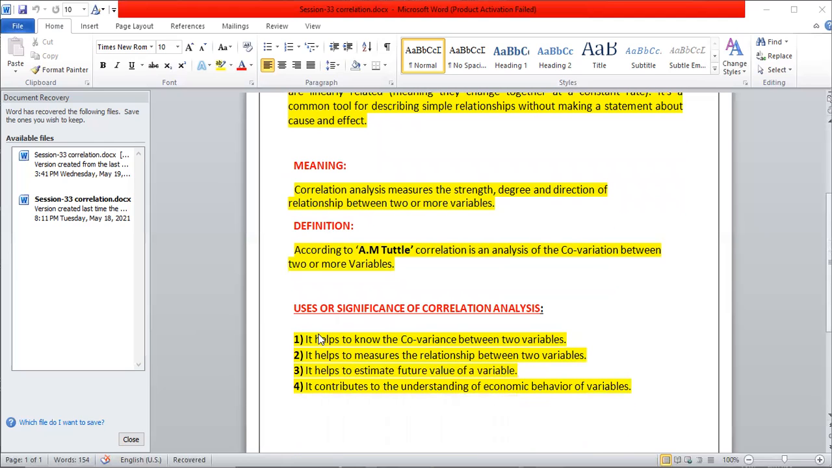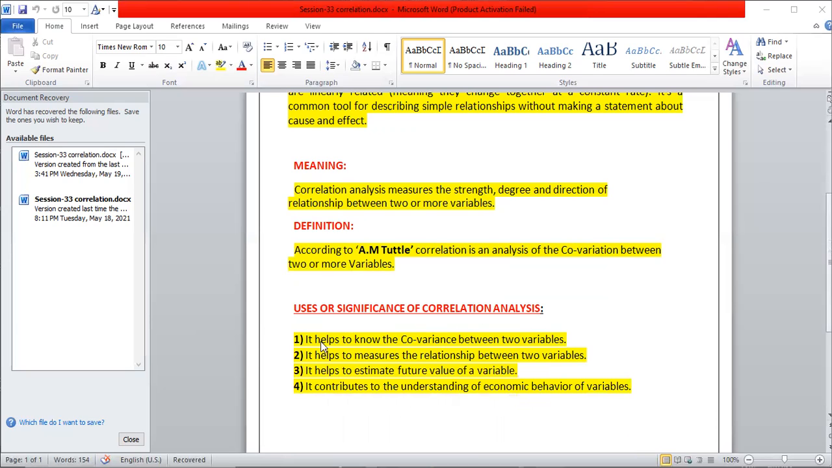Or we can go for the uses of the correlation analysis. Why we have to study it: some of its importance, its significance, and some of the areas in which it is helpful for taking decisions. For that, we use the correlation analysis.